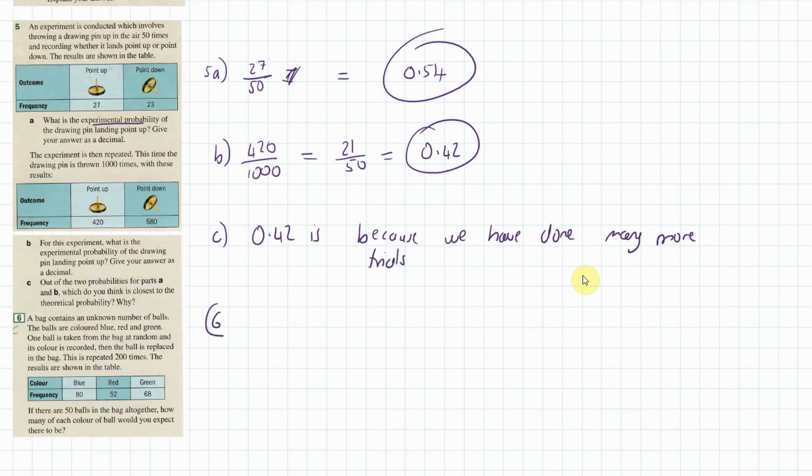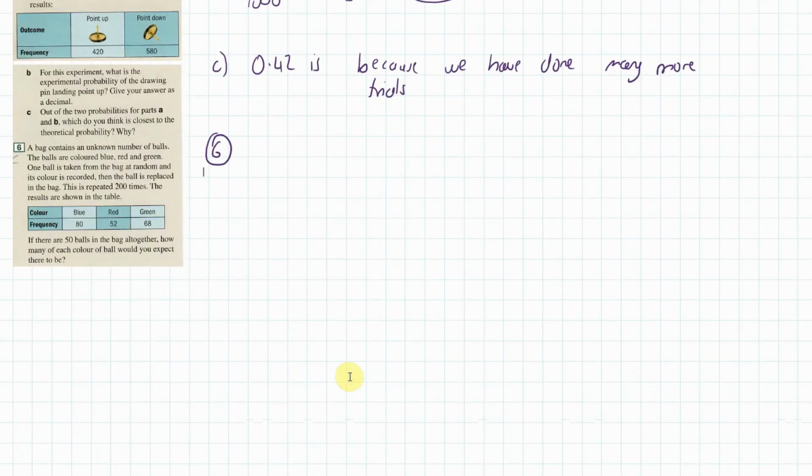Number 6. A bag contains an unknown number of balls. The balls are coloured blue, red, and green. One ball is taken from a bag at random, and the colour is recorded, and then it's put back in. We do this 200 times, and the results are shown. Okay, these are very cool, these questions. If there are 50 balls, we've got to suggest how many there would be.